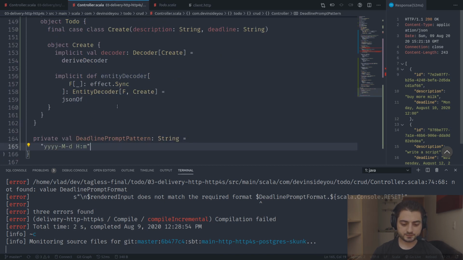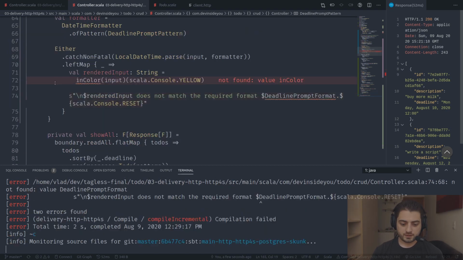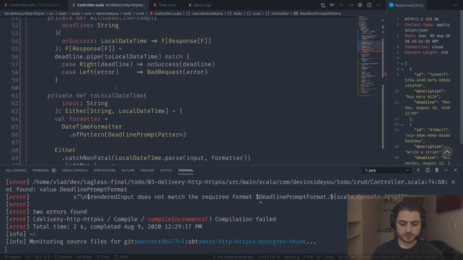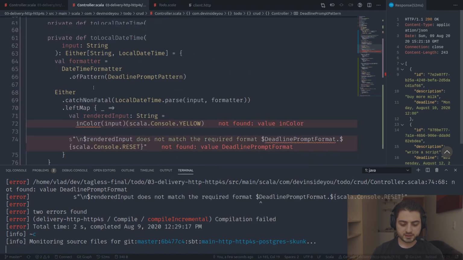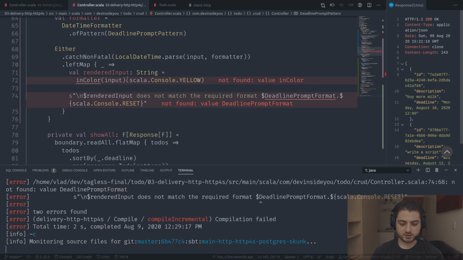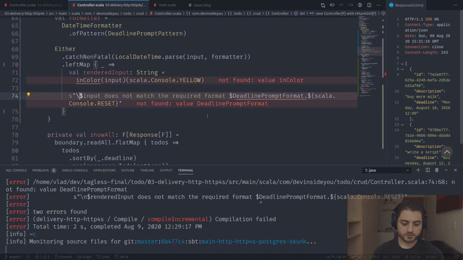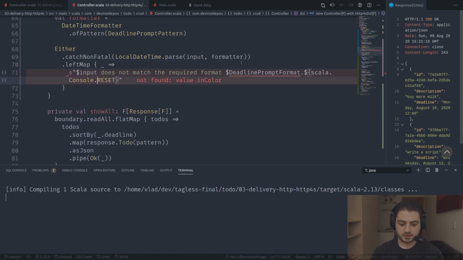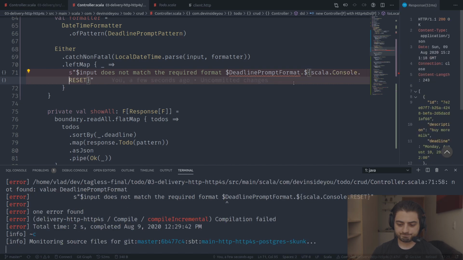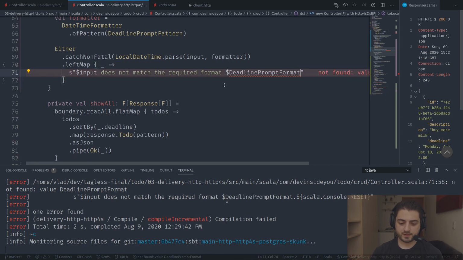Let's put it here. Deadline prompt pattern. All right, so yeah, this part is happy now. This part should be okay, rendered input. So we don't need any ANSI colors anymore. So we might as well just use directly input over here. Remove that. Remove that. And input does not match the required format. So we don't need that.